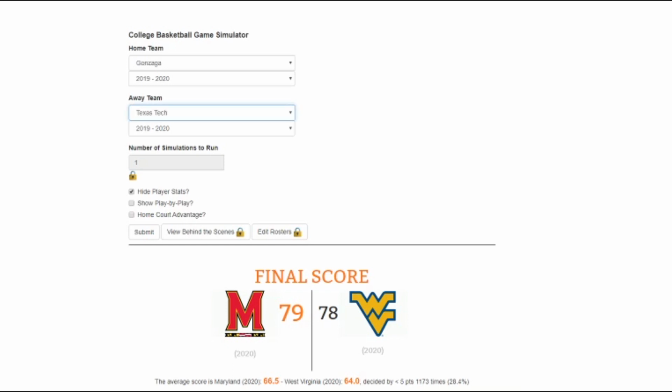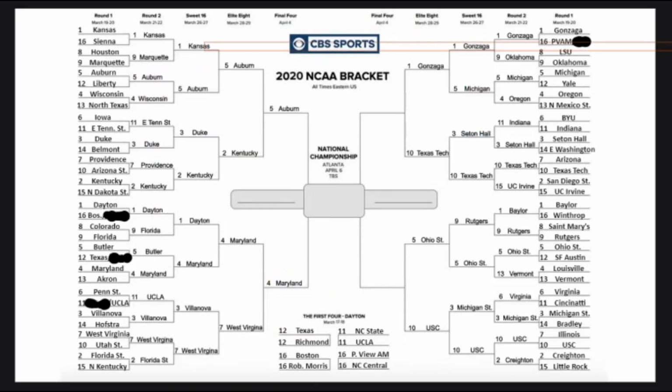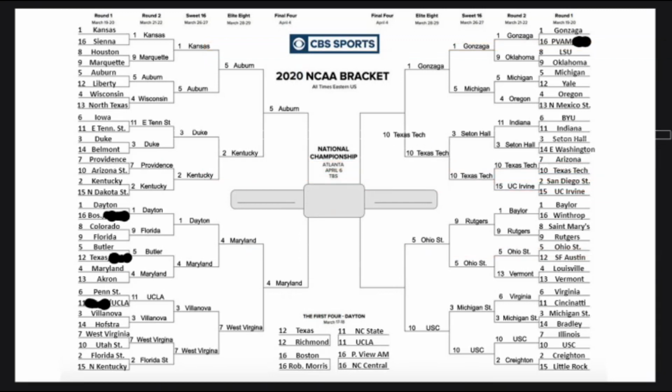But will our last #1 seed prevail strong and make it to the Final Four? We'll find out here. I think they will. Texas Tech isn't a slouch, as I've said. I'm still going to go with Gonzaga. Let's see what happens. And Texas Tech wins by 8, proving me wrong once again. No #1 seed will win the tournament. This has got to be the craziest March we have seen in a long time. If this was real, I wouldn't know what to think. Texas Tech moving on as a 10 seed.